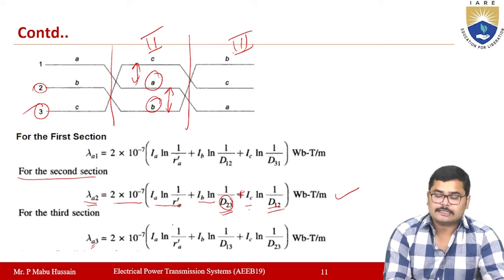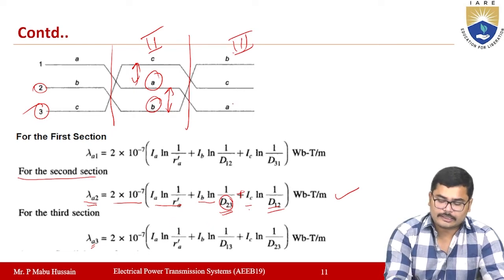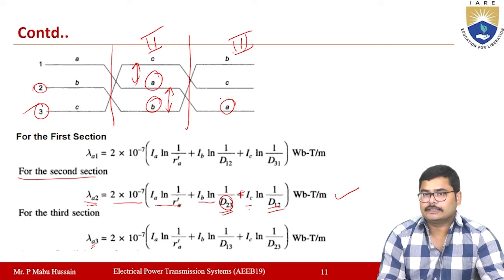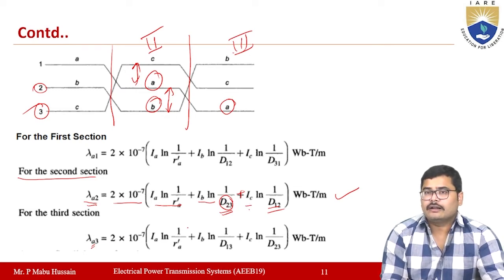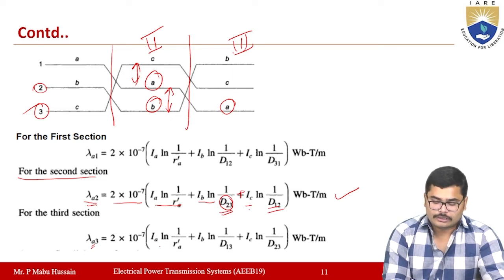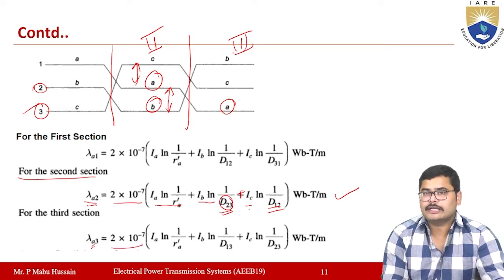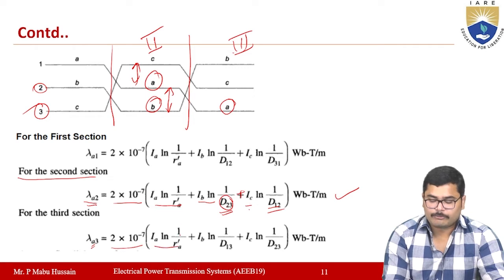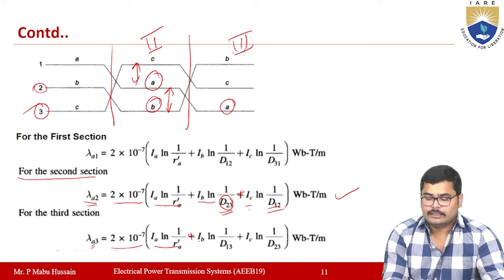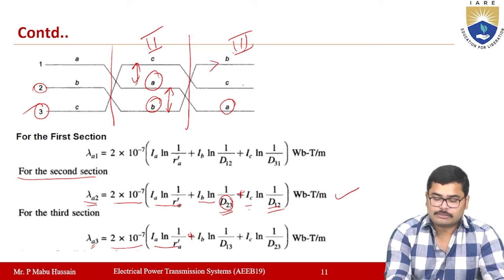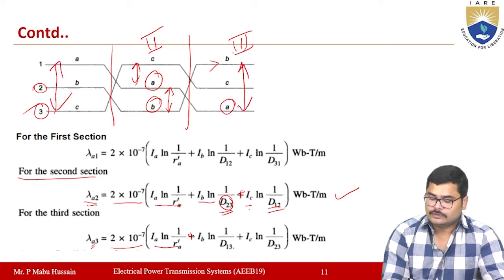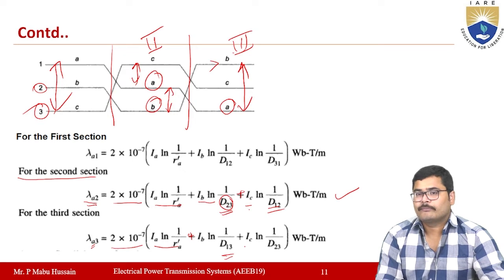Now in section 3, the conductor is occupying position number 3 here. Due to current flowing in the section of conductor A itself, the flux linkage will be 2 into 10 power minus 7 into IA ln 1 by RA dash. Then plus, due to current flowing in conductor B, it will be IB into ln 1 by the distance between A and B, which is D31 or D13 you can say.